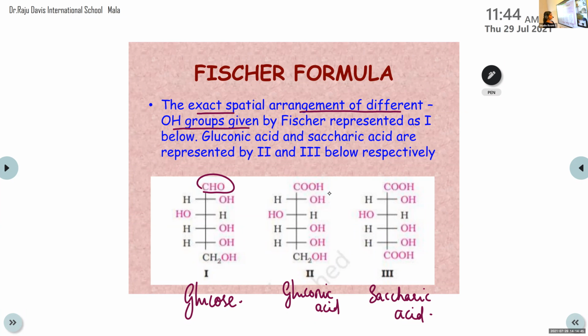That means acid is present. And in the third one, both ends are COOH. There is one alcohol group that is also converted to acid. So these structures were suggested by Fischer based upon the evidence from the previous chemical reactions and the information obtained from them.